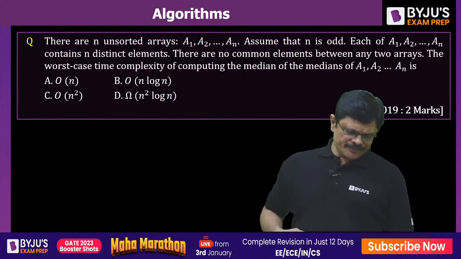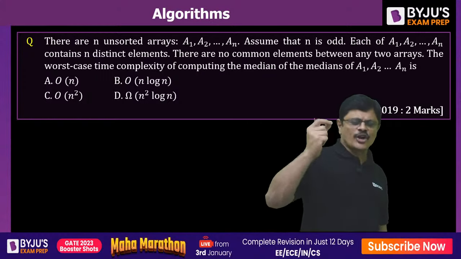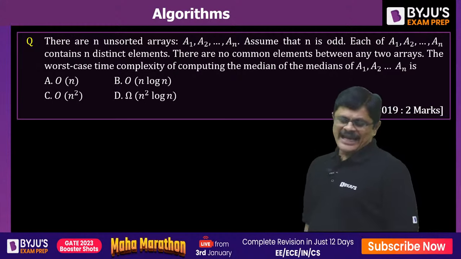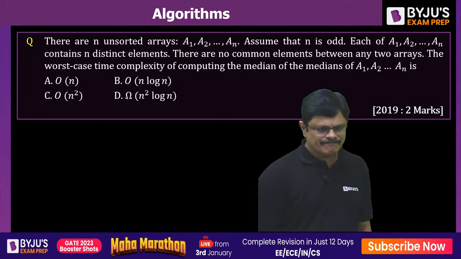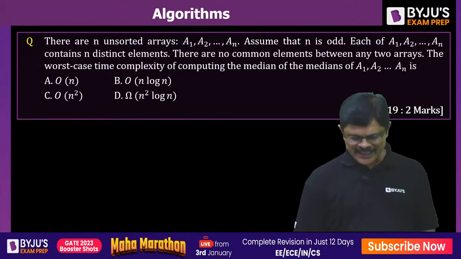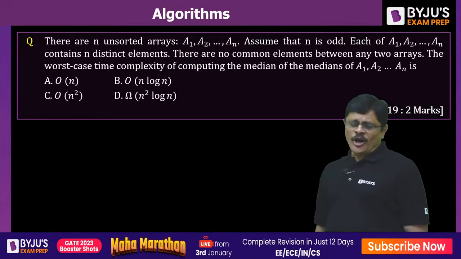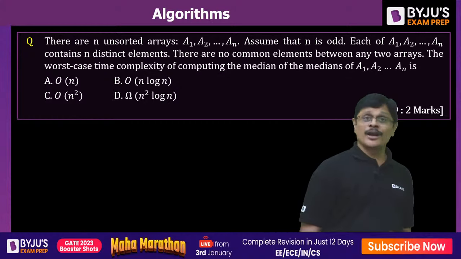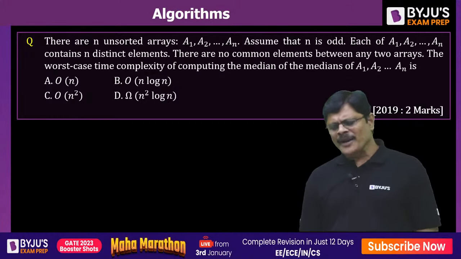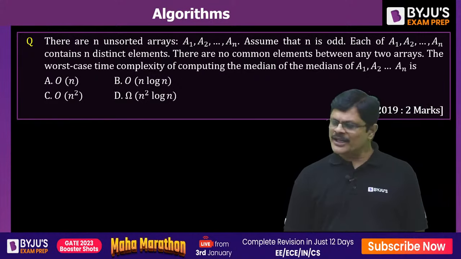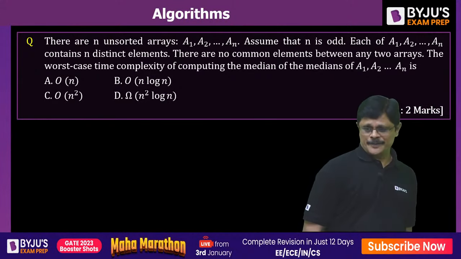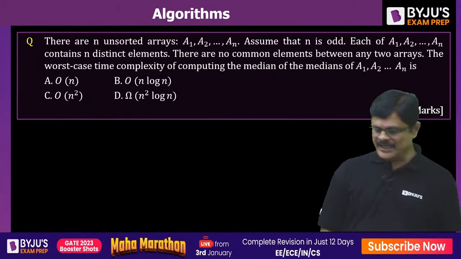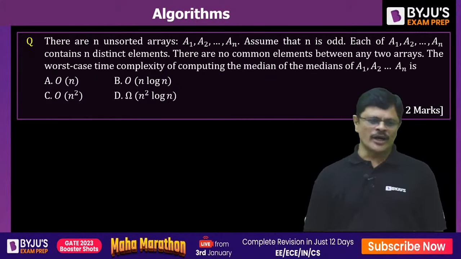Now the next problem. There are n unsorted arrays a1, a2 and so on an. Assume that n is odd. Each of a1, a2 and so on an contains n distinct elements. They are all unsorted. There are no common elements between any two arrays, that is, all the elements are distinct. The worst case time complexity of computing the medians of a1, a2 and so on an, my dear friends.